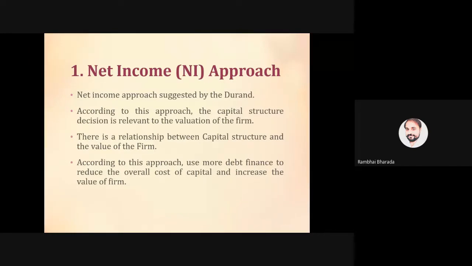For example, 7 lakh and 3 lakhs are the proportion of equity and debt in the capital structure. Now the company has reduced the equity and increased the debt by 2 lakhs. So 5 lakh and 5 lakh are debt and equity. So automatically there is a decrease in the cost of equity capital of rupees 40,000, and there is an increase in the cost of debt for the additional 2 lakhs, that is 20,000. So there is a difference of 20,000. Are we clear about this one?